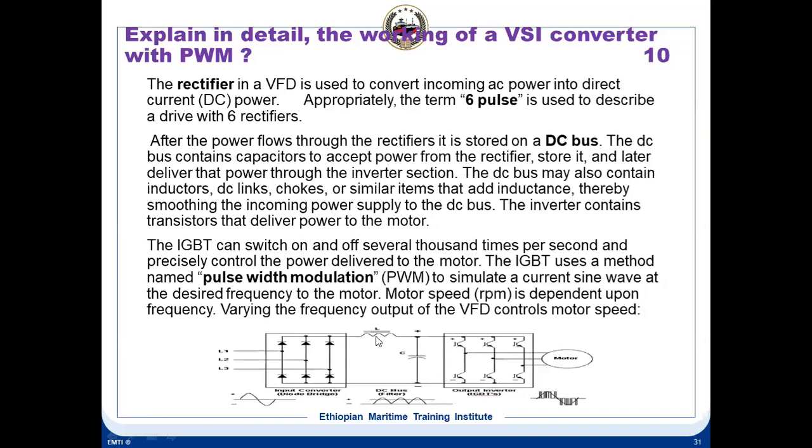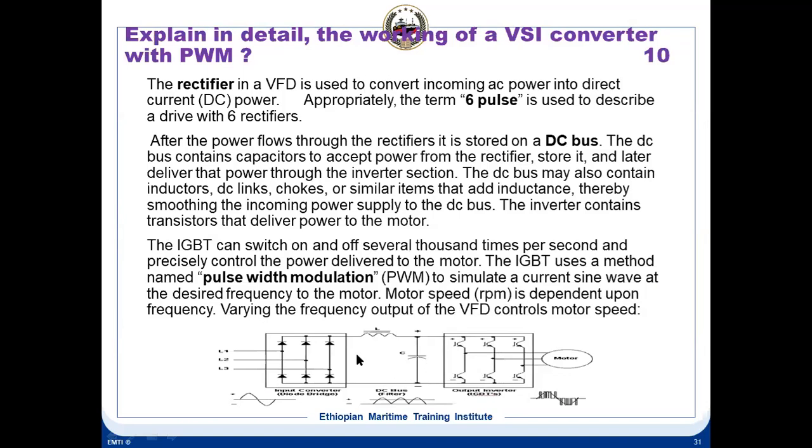These are the capacitors. Only one capacitor is shown here, but there are a lot of capacitors on this DC bus. So the AC which is converted into DC, all the capacitors will get charged. As soon as this gets a signal, it will release, so the input is available to the inverter section which converts DC into AC. After the power flows through the rectifier, it is stored in the DC bus, and the DC bus contains capacitors to accept the power from the rectifier and store it, and later deliver that power through the inverter section.